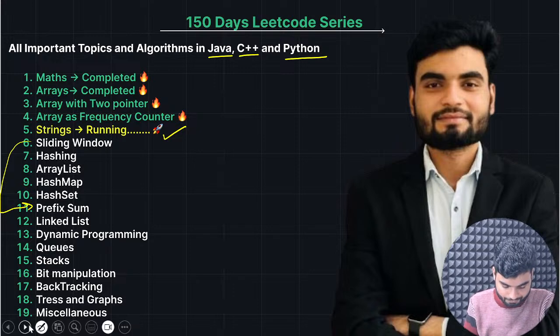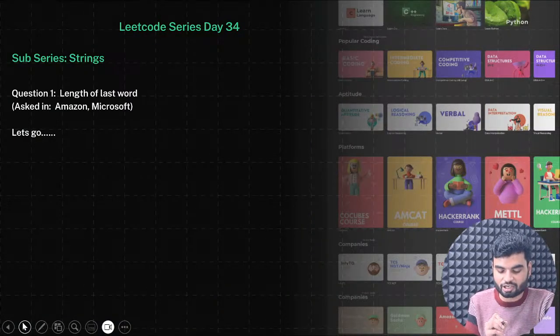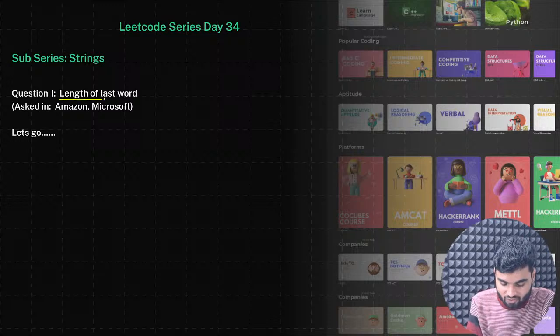Now let's read the problem statement. It's a very simple problem, because I just want to give you the intro of strings. The group of characters are known as strings. How we can solve problems based on strings, that we'll understand. The problem statement is the length of the last word, and this problem has been asked in Amazon and Microsoft. Very easy problem.